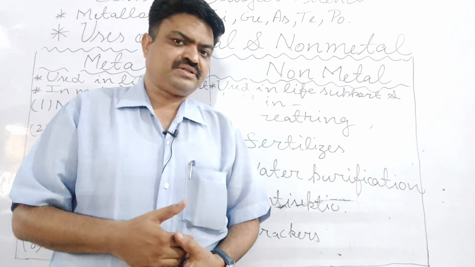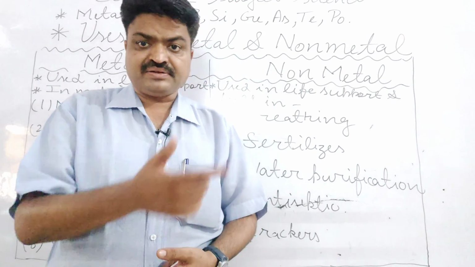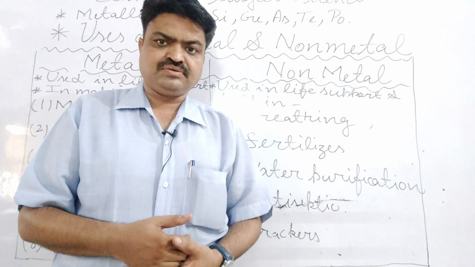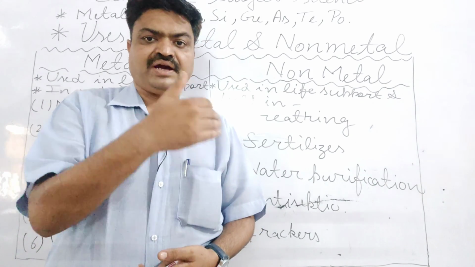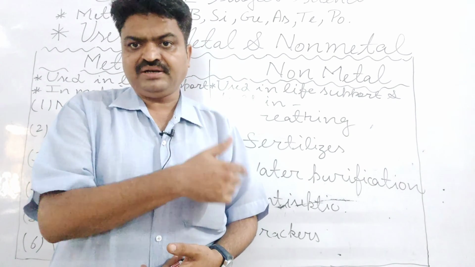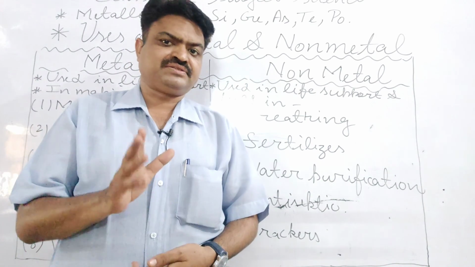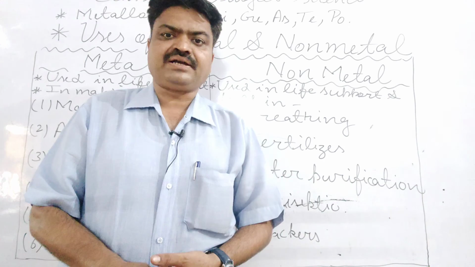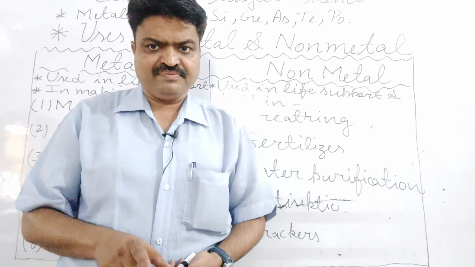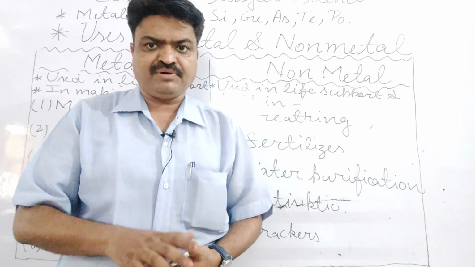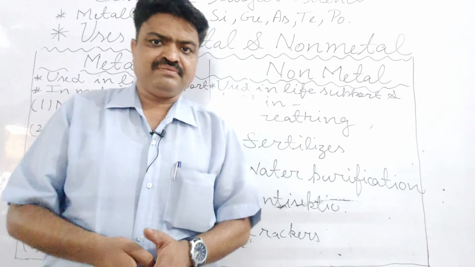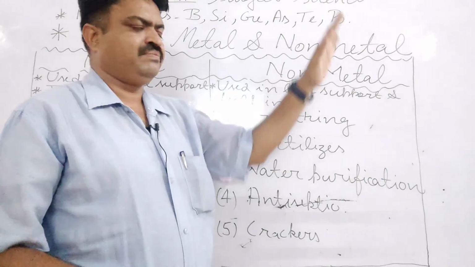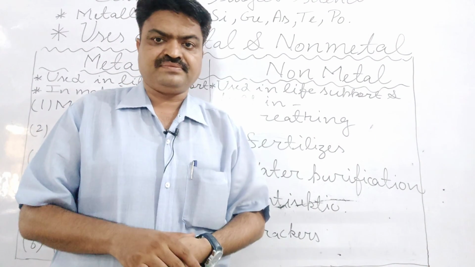So these are the characteristics of non-metal. But these elements have the characteristics of both. They show both types of characteristics of metal and non-metal, and they are considered as metalloids. Now what are the examples of metalloid? You know about it. What are they? They are boron, silicon, germanium, arsenic, tellurium and polonium, student.